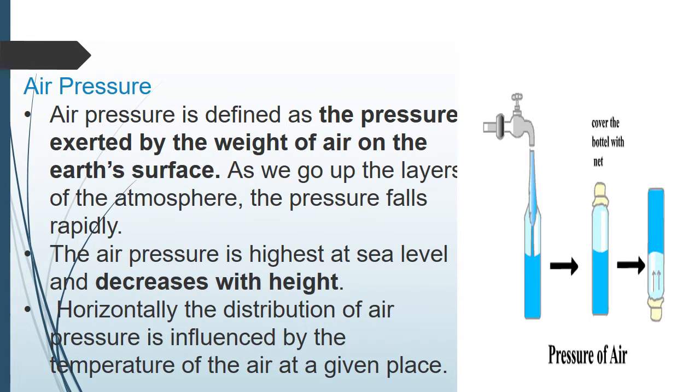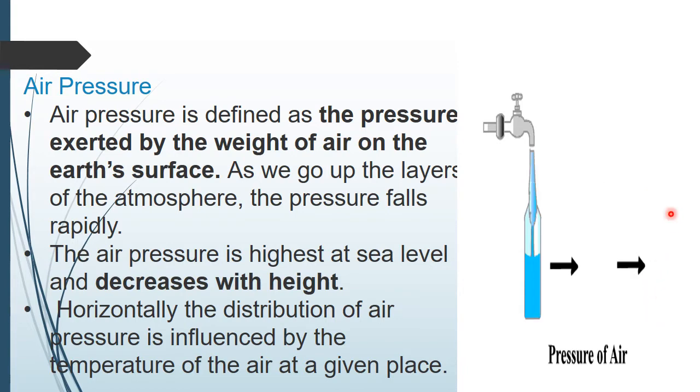Next we are going to see about air pressure. So what is air pressure? Air pressure is defined as the pressure exerted by the weight of air on the earth's surface. So what is air pressure? It is the weight of the air, the pressure that is caused by the weight of the air on the earth's surface. So look here.